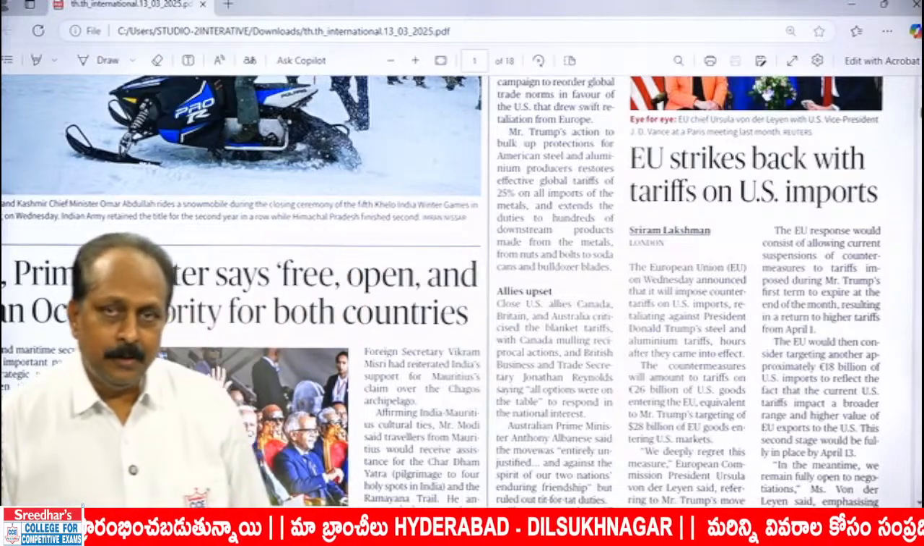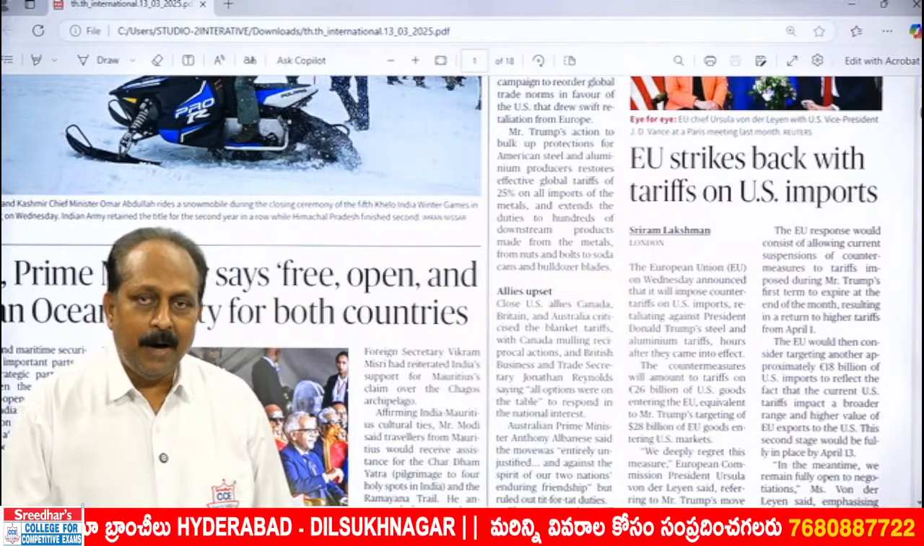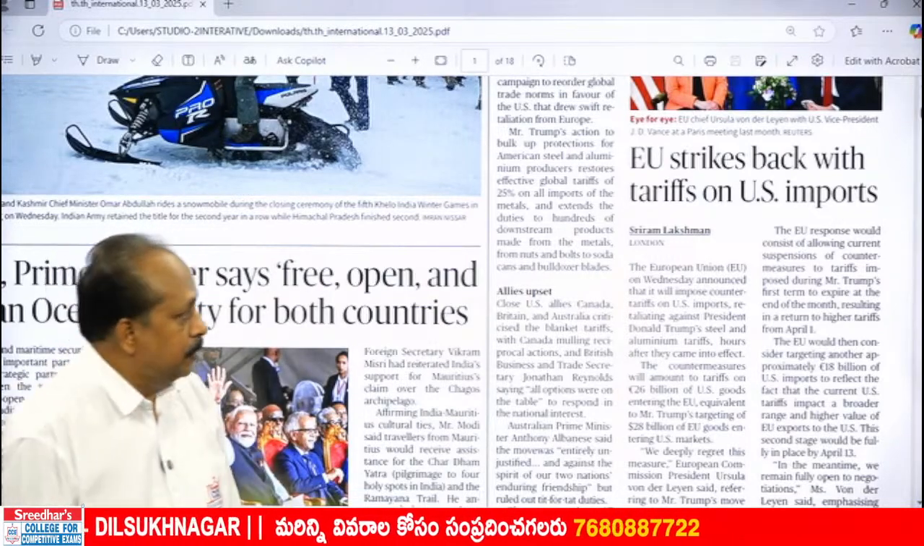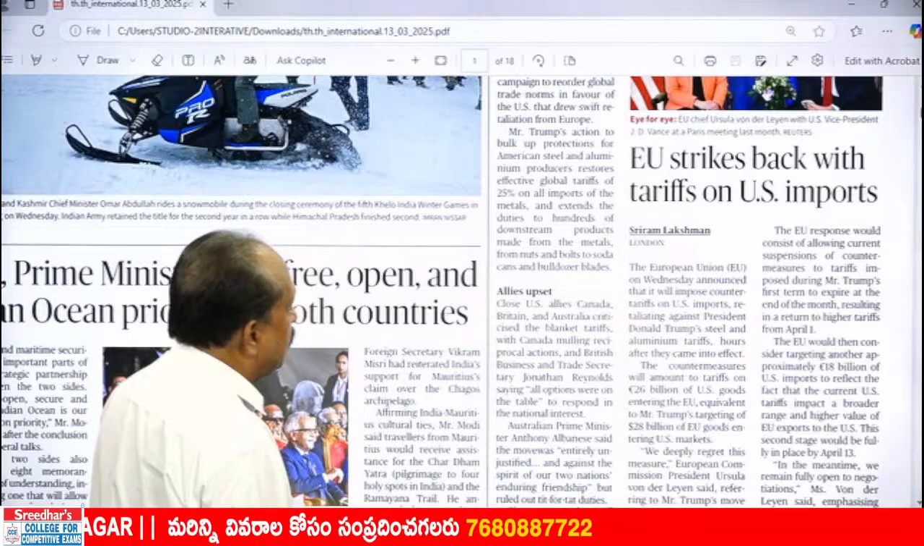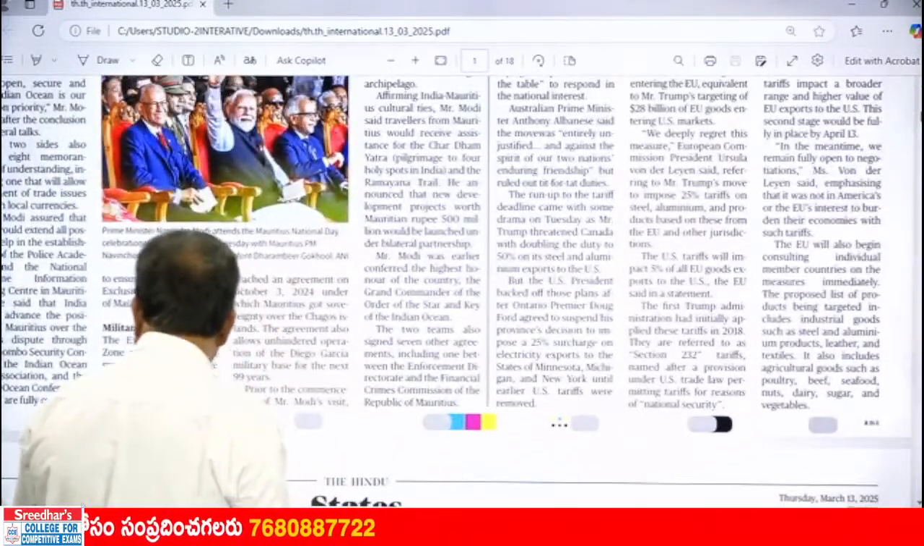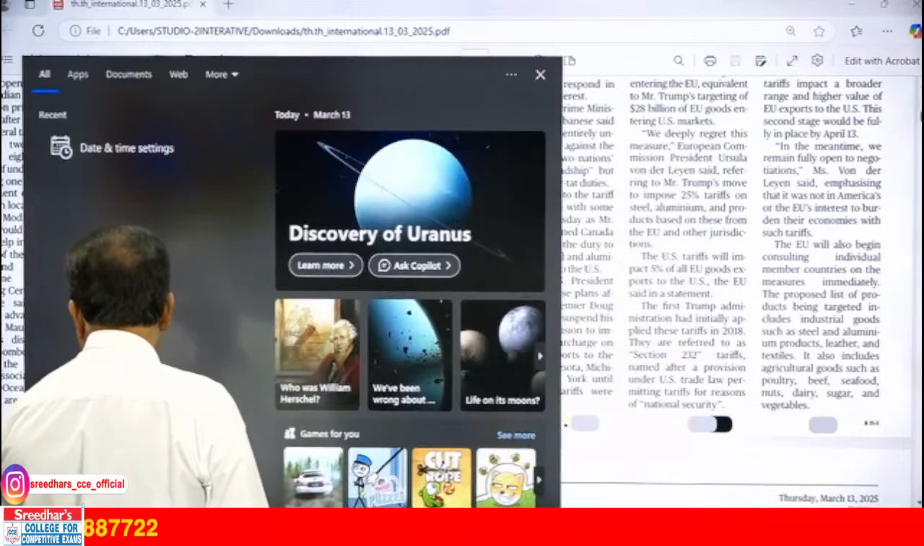When someone hits you, someone troubles you, you do the same thing, then we say strike back. You can also think of the word retaliate. What is the word? Retaliate. EU strikes back with tariffs on US imports. That's all from the front page. So much to learn.